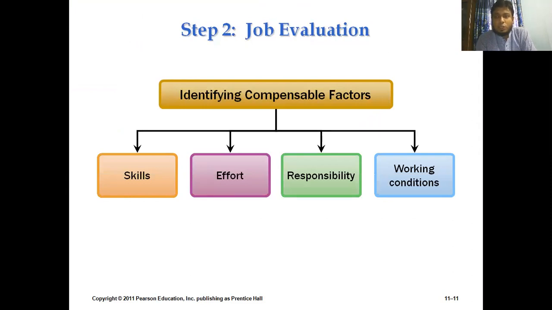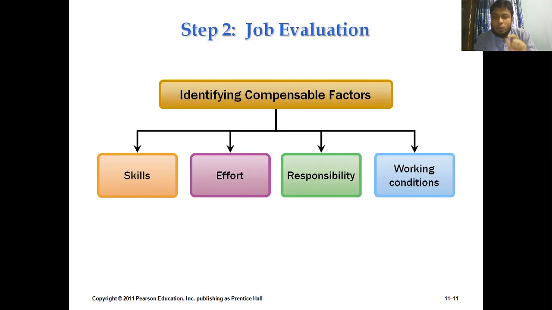As I have said, job evaluation is the second step, which is very related to our internal equity. Okay, so we are actually measuring the value of a particular job. So whenever we measure the value of a particular job, we will be able to set the actual compensation rate for that particular post.